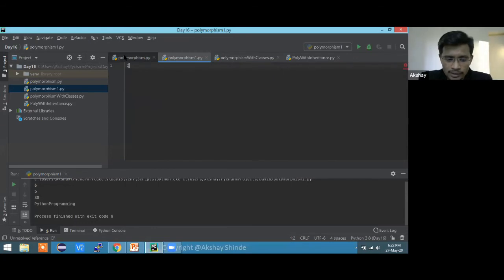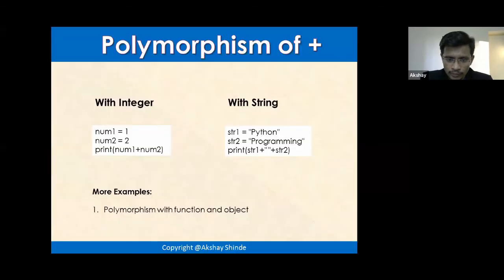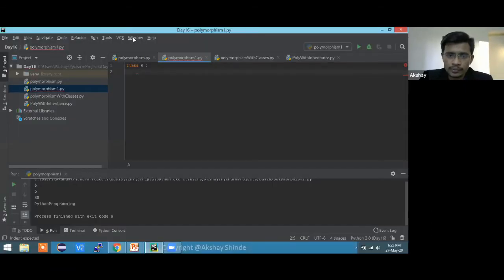So suppose I have two classes. We are going to see polymorphism with objects, so the objects should be different ones. There will be a function which will act differently when it is called by a different object. For that, let's not take something called A. Let's take some real example.